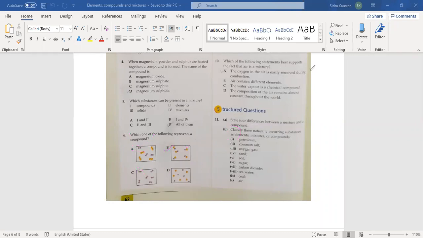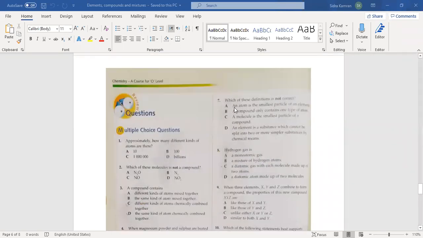Next is: which of these definitions is not correct? What do you think? First, A: a compound only contains one type of. Miss, B. B is not correct.